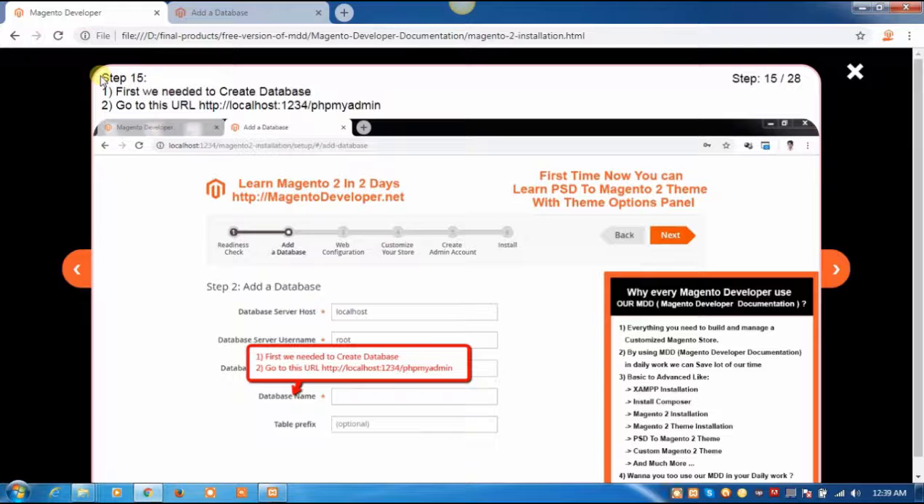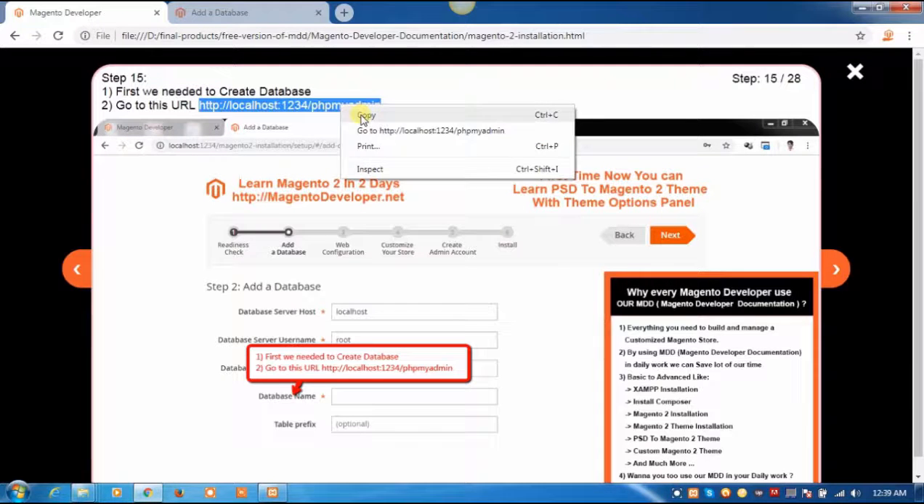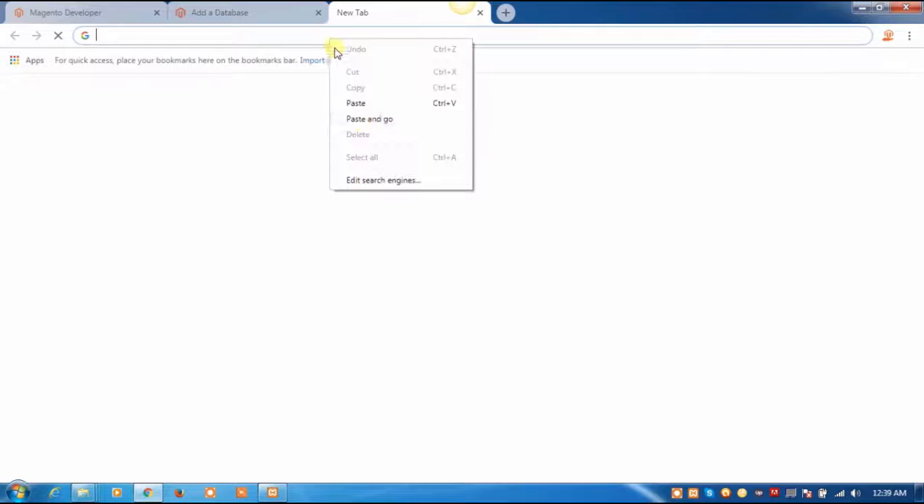Step 15. First we need to create a database. Go to this URL. Copy this URL, paste and go here.